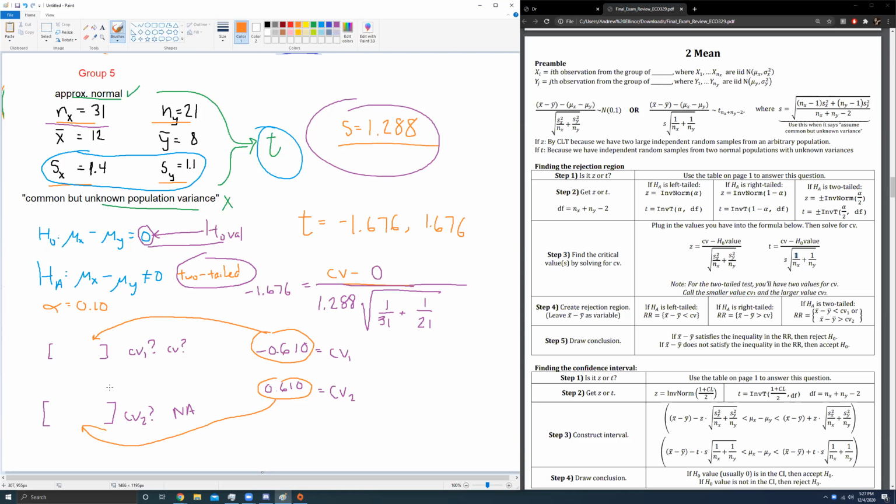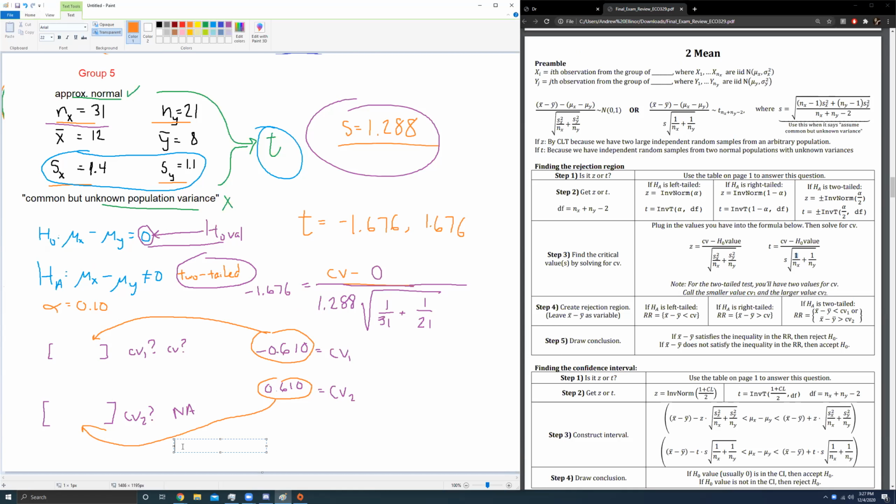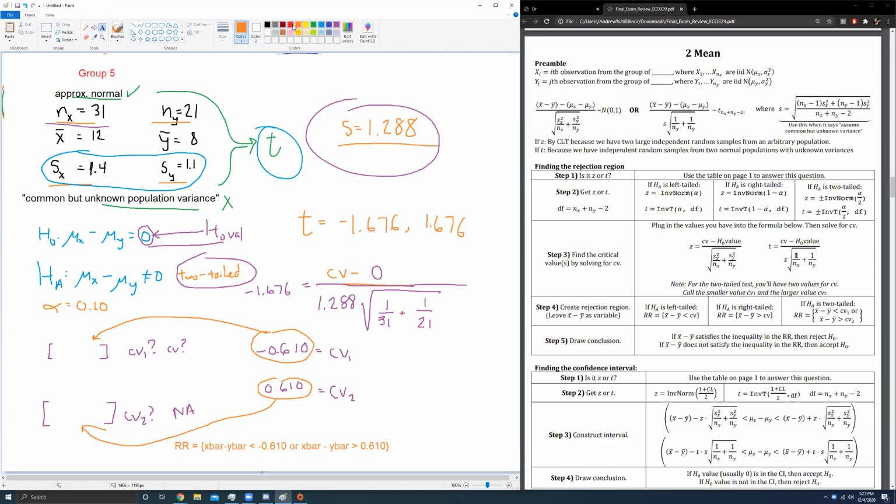You might also be asked, do you reject or accept the null hypothesis? So let's set up a rejection region. Our rejection region will be of the form RR equals, open set brace, X bar minus Y bar less than, or sorry, it's a two-tailed test, so this guy. X bar minus Y bar less than negative 0.610, or X bar minus Y bar greater than 0.610. My question to the audience, looking at the values of X bar and Y bar, what is the difference between X bar and Y bar?